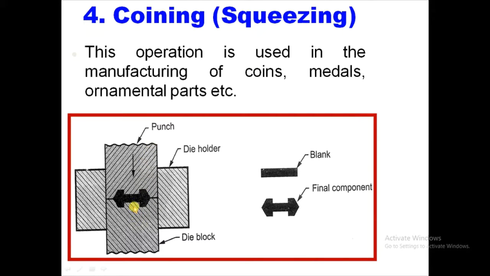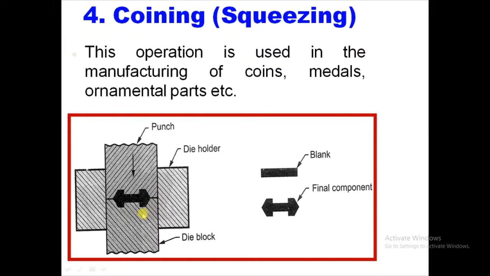Due to that, the patterns on both sides of the surface of the parts are normally not the same. They are different, but in a few cases they will be the same. If we see medals or coins, both sides have differences.